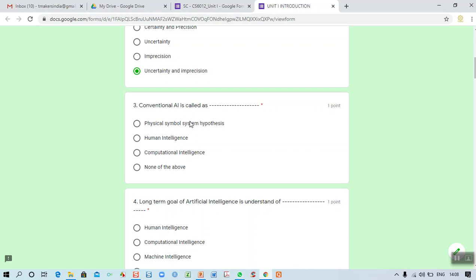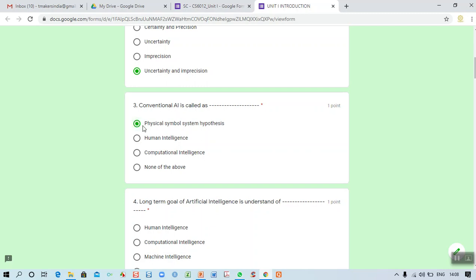Visualizing the information. For example, if it is a dog, then a dog image will be given and we want to predict what it is. So here the visualization is nothing but the physical symbol system hypothesis. We are concluding the hypothesis by seeing the images. That is called physical symbol system. Conventional AI is also called a physical symbol system hypothesis.